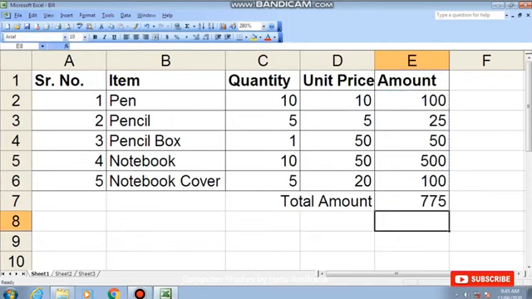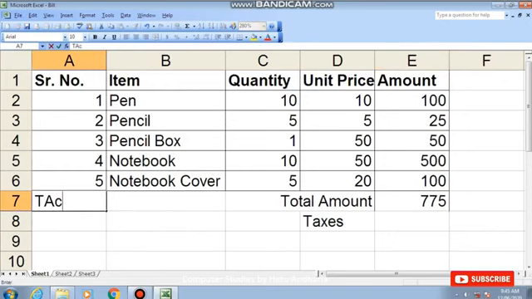Fine. Now we have to calculate the taxes. So I type here taxes. Okay. Now how to calculate the taxes? So first I will type the rate of tax somewhere. Okay. So I will type the thing here, tax rate. Tax rate is, for example, say 10%. Okay. Now how to calculate the tax?